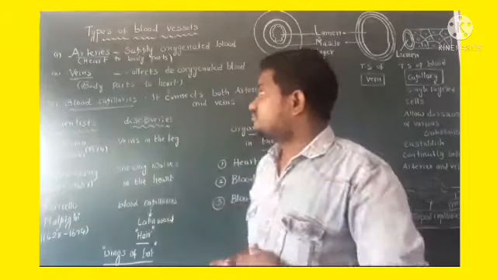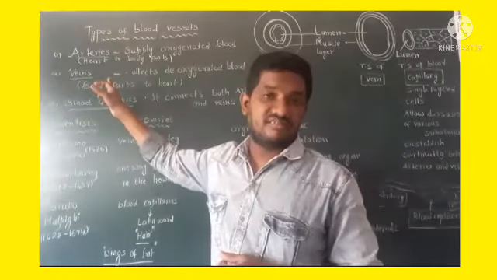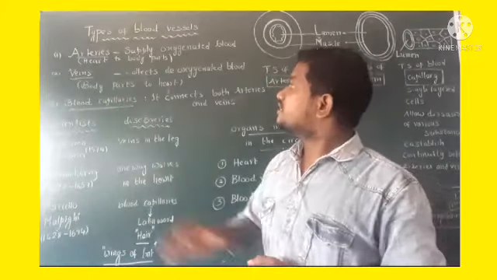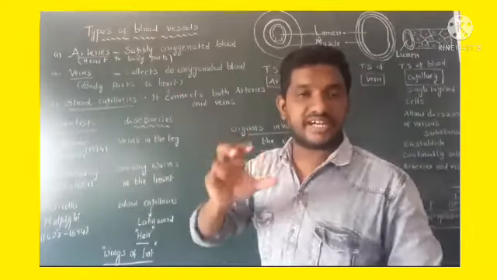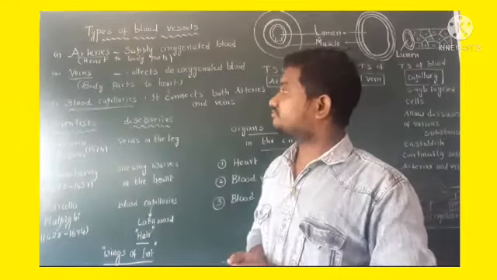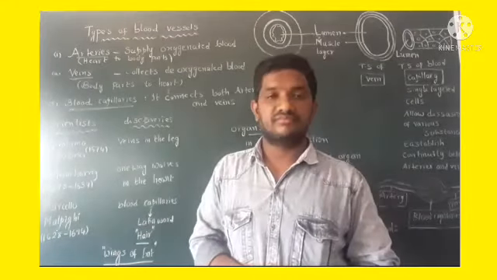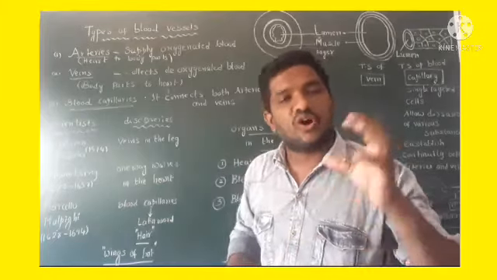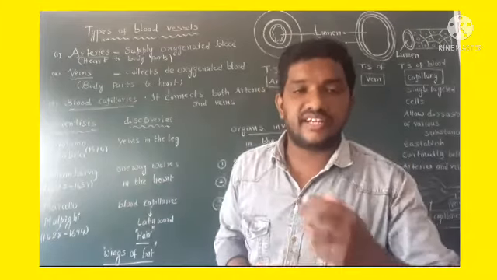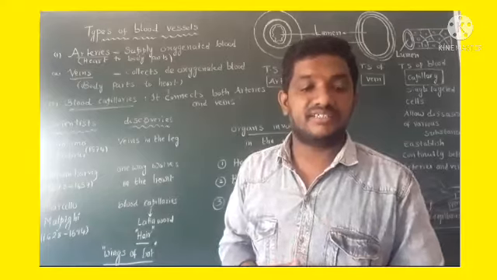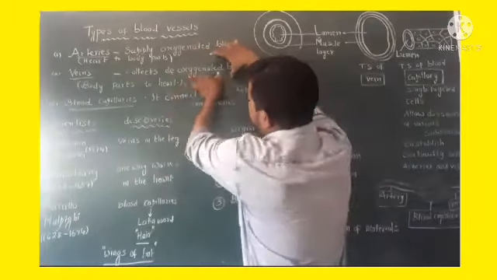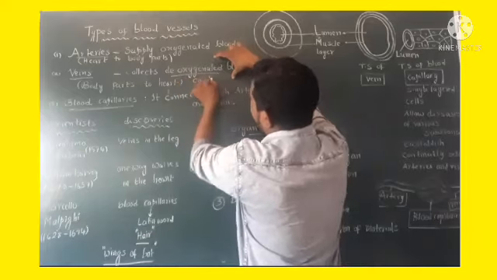Coming to second one, that is a vein. Here veins collect deoxygenated blood from our body parts. Almost all veins carry deoxygenated blood, that is nothing but CO2 blood.